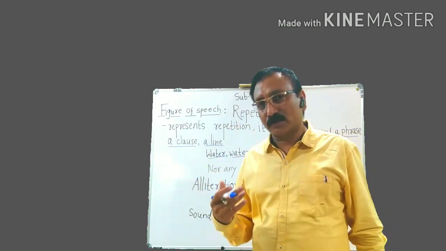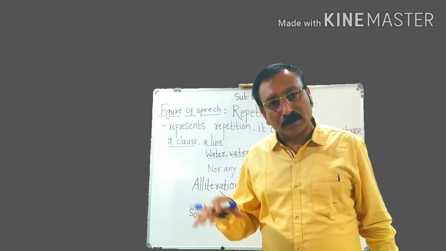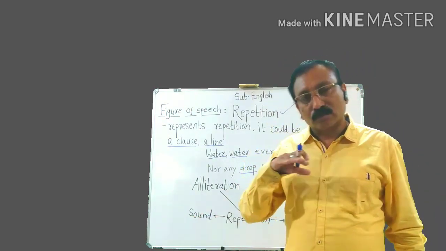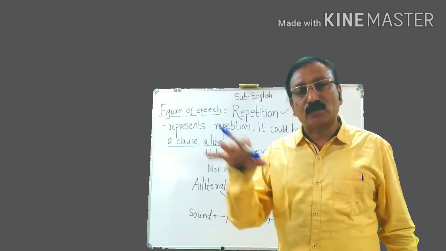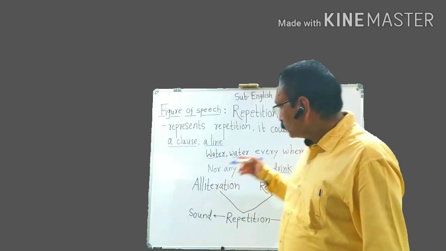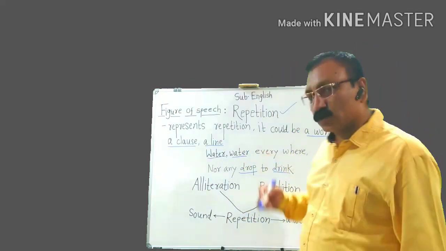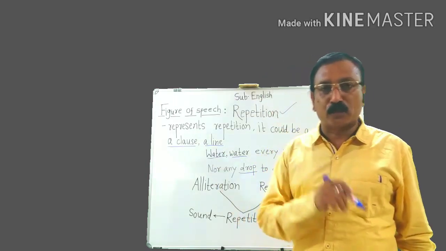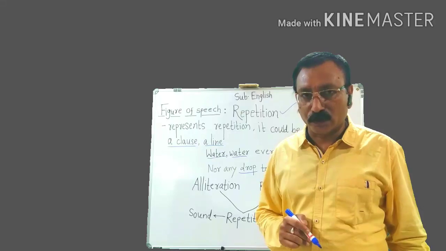Let me revise. Repetition is nothing but repeating a word, phrase or a line in the poem. Look at these two lines. I have taken these two lines from the famous poem The Rime of the Ancient Mariner, written by S.T. Coleridge.